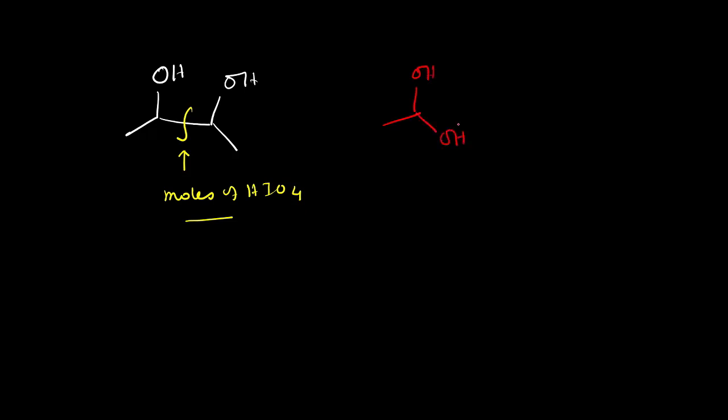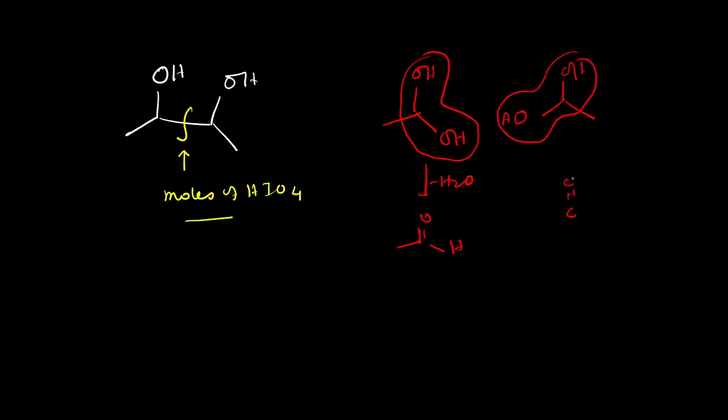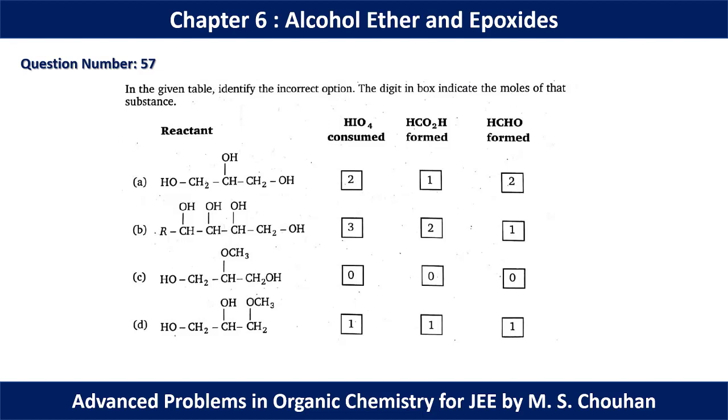this molecule with an extra OH like this, and eventually from these two OH, water will be eliminated to form aldehyde, and from this also water will be eliminated to form aldehyde. So by this approach we can solve this question very easily. So if we go through these molecules, we have in molecule A this kind of situation. So 2 moles of HIO4 is needed, so this is correct.